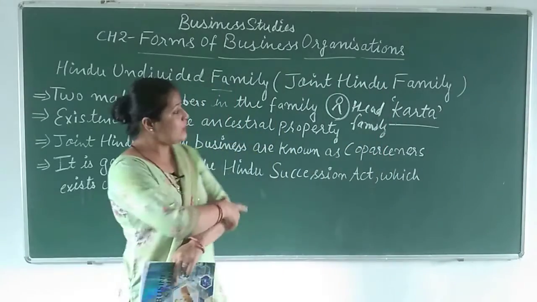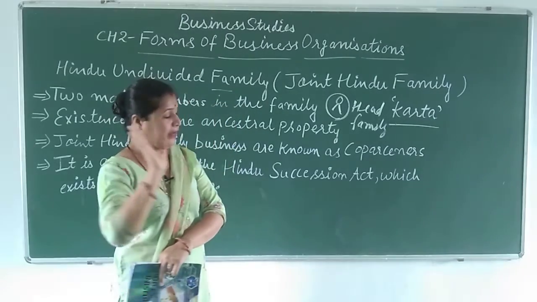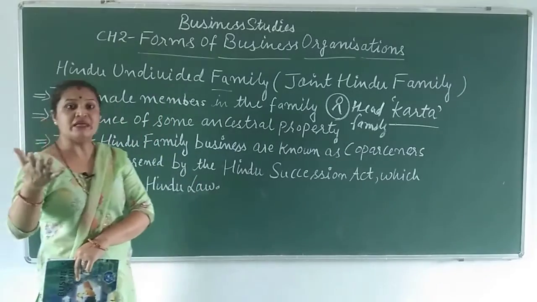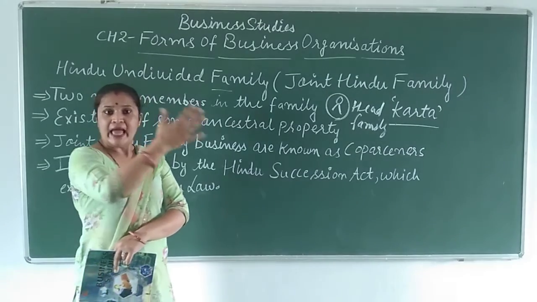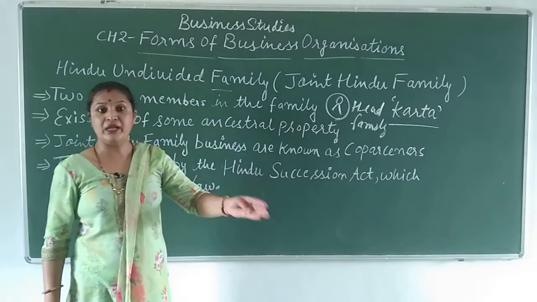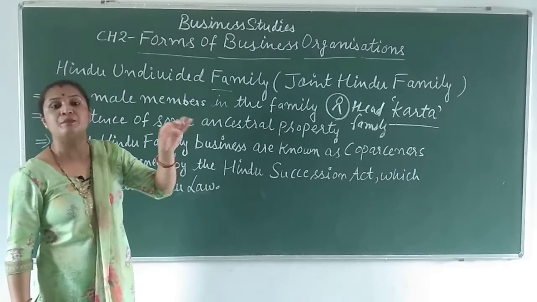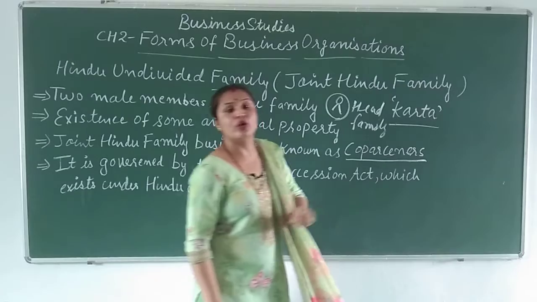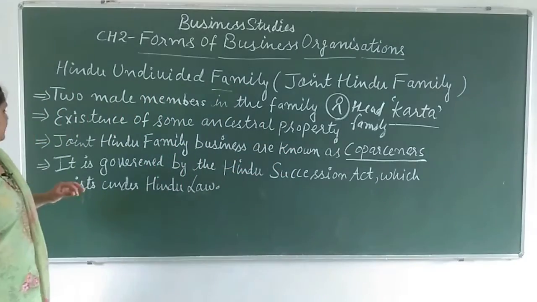There should be one head, that is the Karta. Other members are also part of the family because this is a family business. The members who are part of the business, we call them co-parceners.